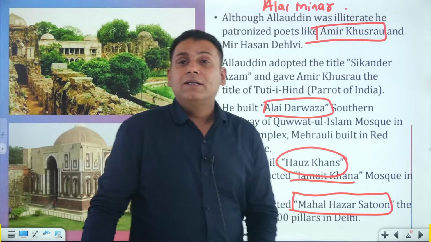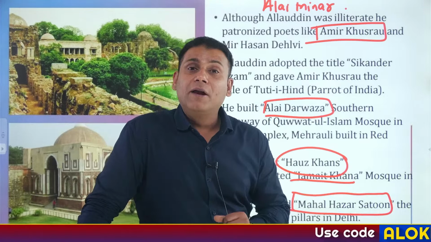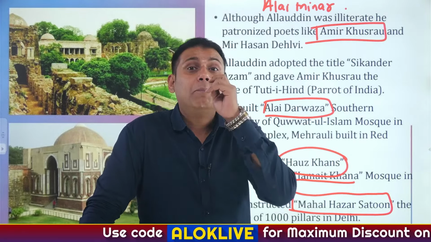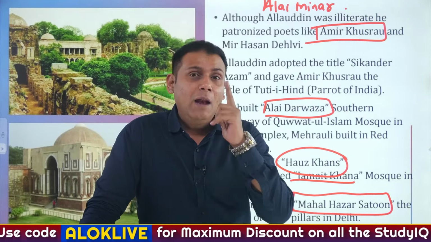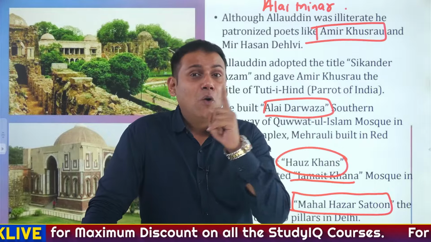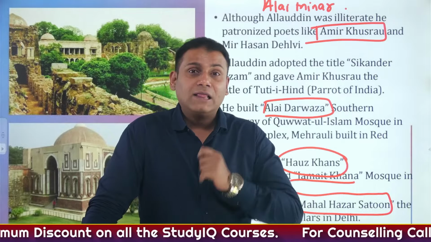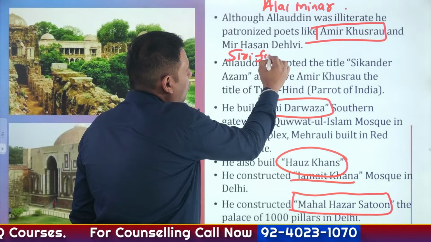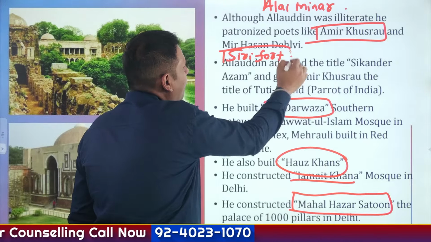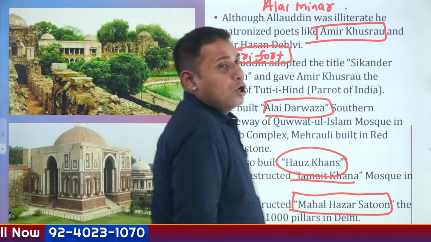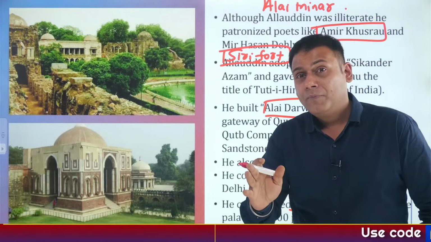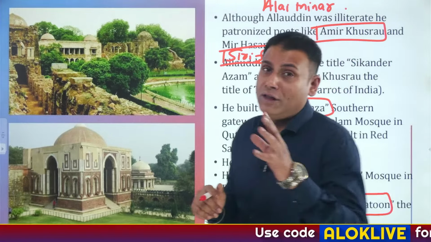As discussed previously, Alauddin Khilji had defeated the Mongols, and more than 8,000 Mongols were beheaded. And with the help of the heads of these Mongols, the foundation of a structure was laid, and that was referred as Siri Fort. So Siri Fort was also constructed during the time of Alauddin Khilji. So these are the important aspects that you guys need to remember from the perspective of Alauddin Khilji.